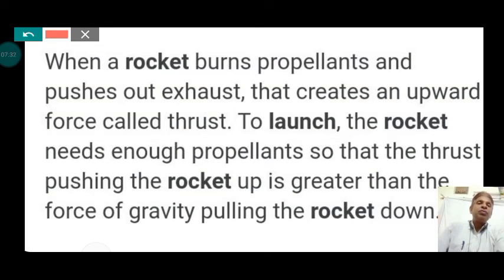The rocket moves upward with a great force, greater than the gravity of the earth pulling downward. In this way the rocket is launched, and in this event, the law of conservation of momentum is also involved.